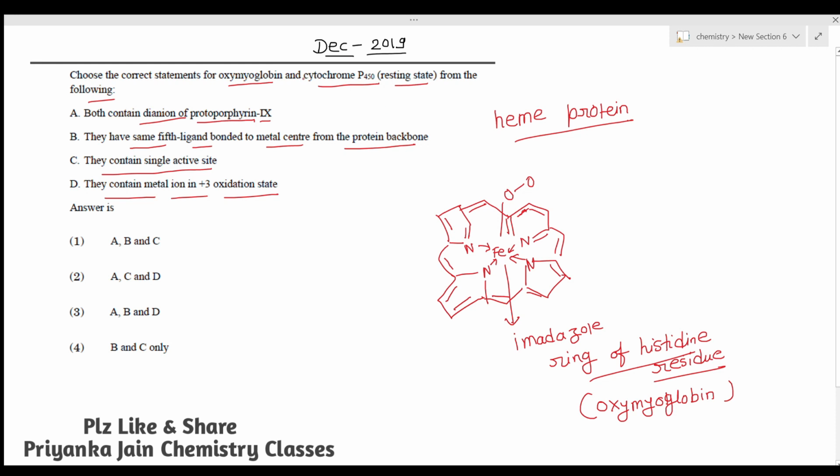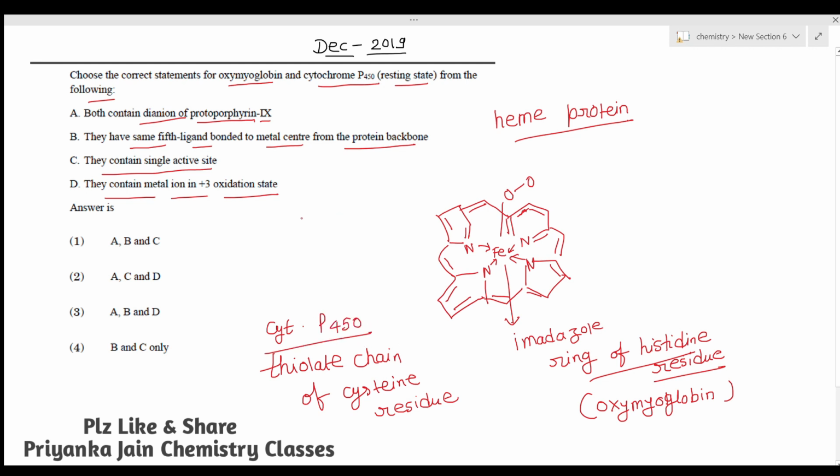Now in the case of cytochrome P450, the whole ring will be the same. The same porphyrin ring will be present, but at the fifth position of the iron, the imidazole ring of the histidine residue is not attached. Here what is attached is the thiolate chain of the cysteine residue in the case of cytochrome P450. So this is the basic difference.